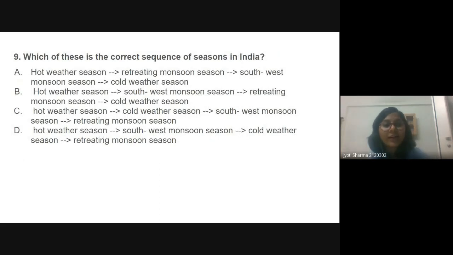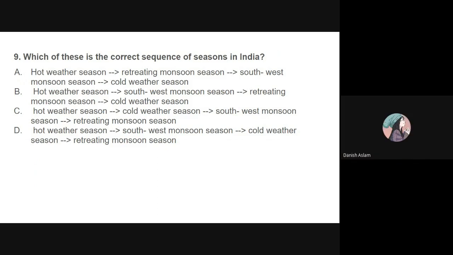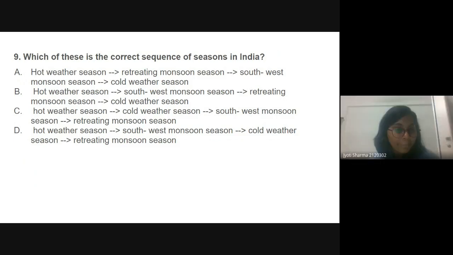Which of these is the correct sequence of seasons in India? Ma'am, the B one. B, yeah, B. Okay, so first we have the hot weather season, then we will have the monsoon, that is southwest, then we will have the retreating monsoon, and then we will have the cold weather. Yes, exactly.